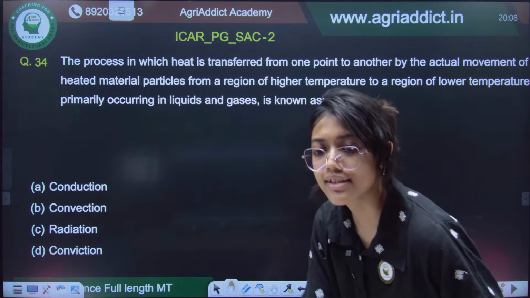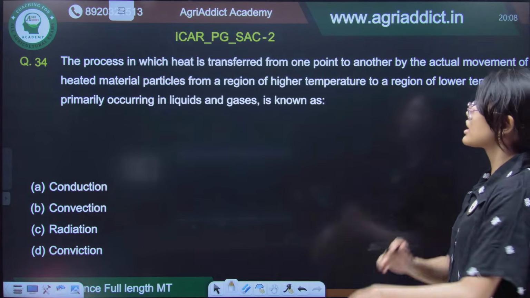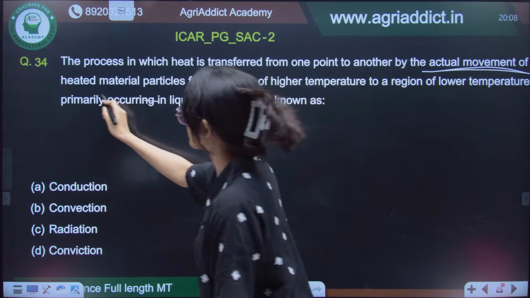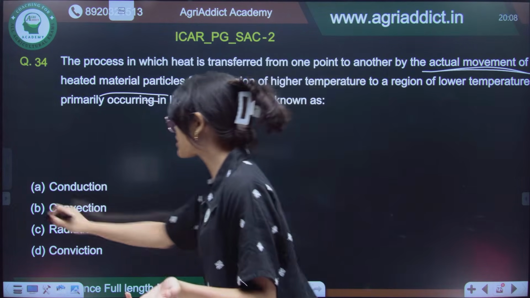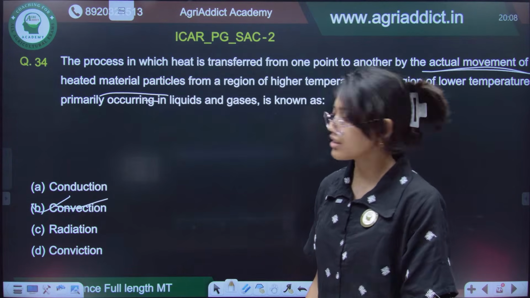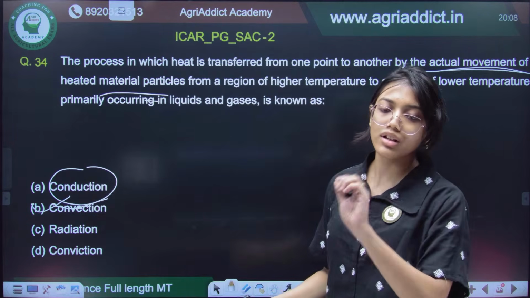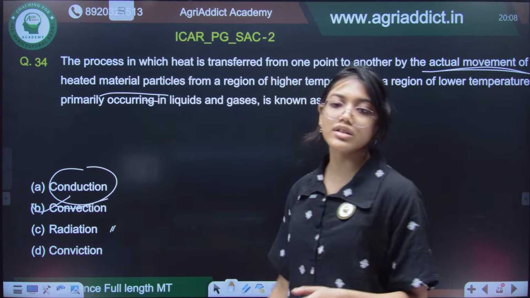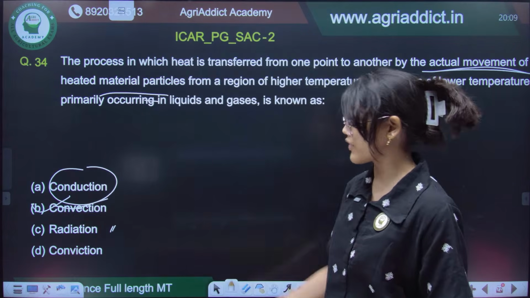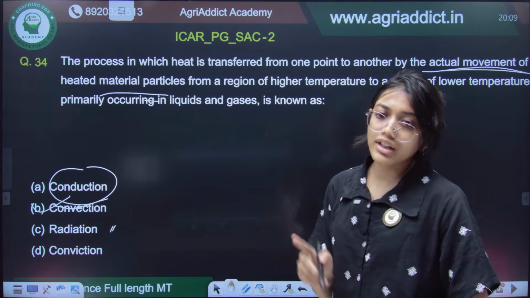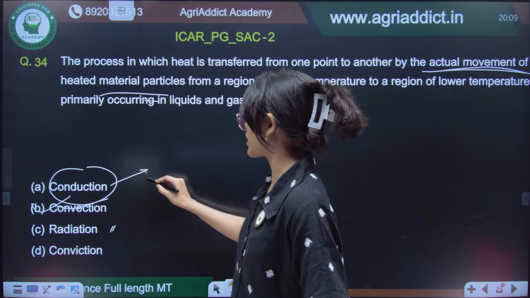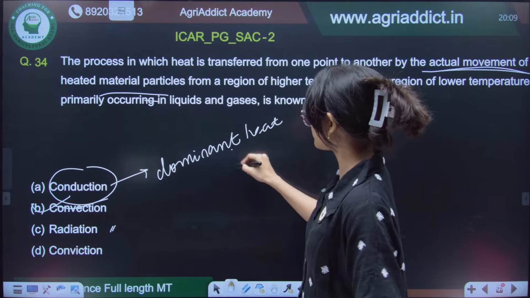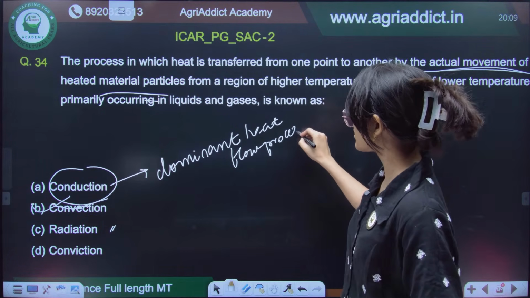Now, yes, option C, good. The process in which heat is transferred from one point to the other by the actual movement of heated particles. So, whenever the particles are moving, it is nothing but convection. Whenever there is no actual movement but only the vibration of particles in a particular place, then it is conduction. Radiation is without a material medium. Yes, the answer is convection. But what is the most dominant process of heat flow in our soil? It is conduction. So, it is the dominant heat flow process in our soil, okay, that is conduction.